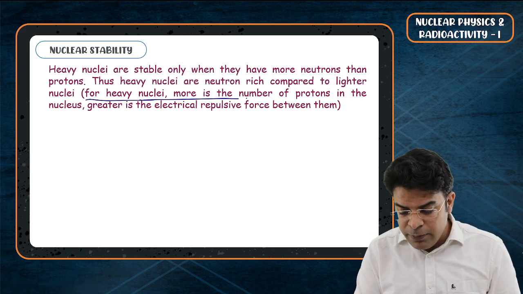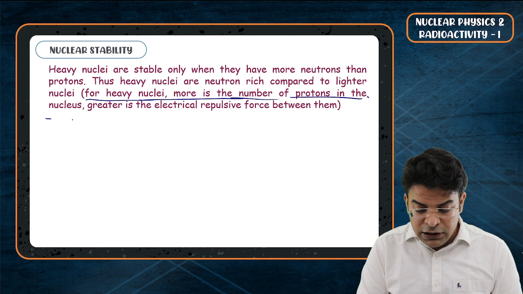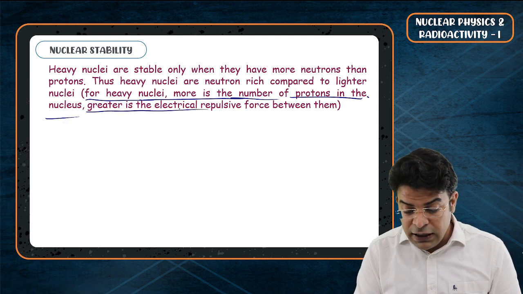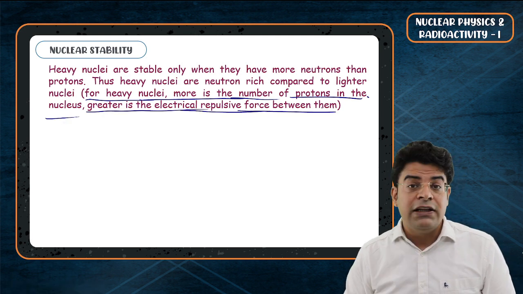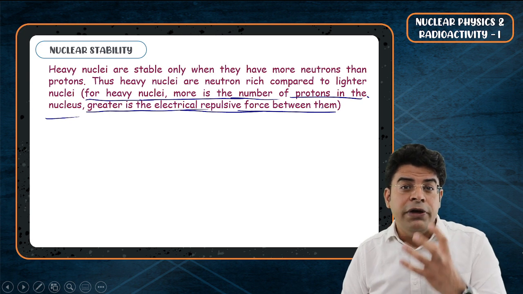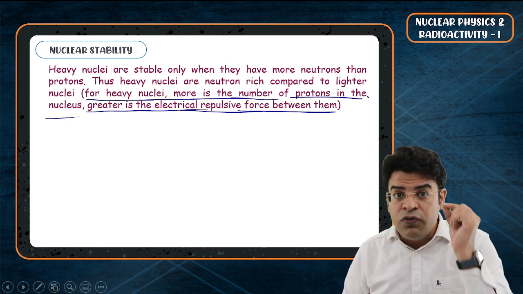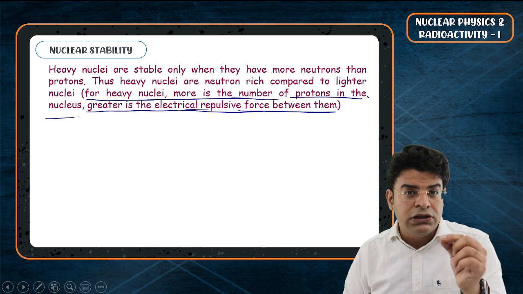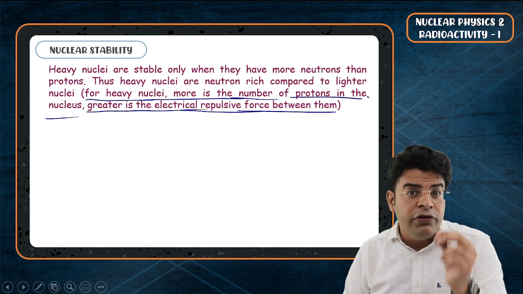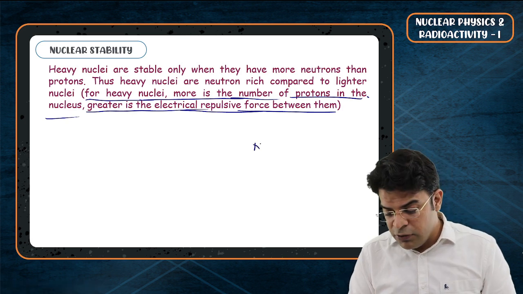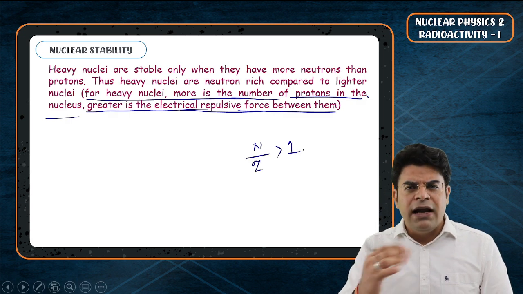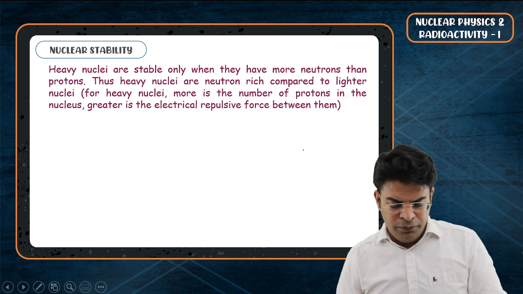For heavy nuclei, the more protons there are in the nucleus, the greater is the electrical repulsive force between them and the less stable the nucleus will be. That's why in the case of heavy nuclei, we need more neutrons compared to protons. And for a heavy nucleus to be stable, the ratio of neutrons to protons must be greater than 1, kind of 1.2, 1.3 or 1.4.